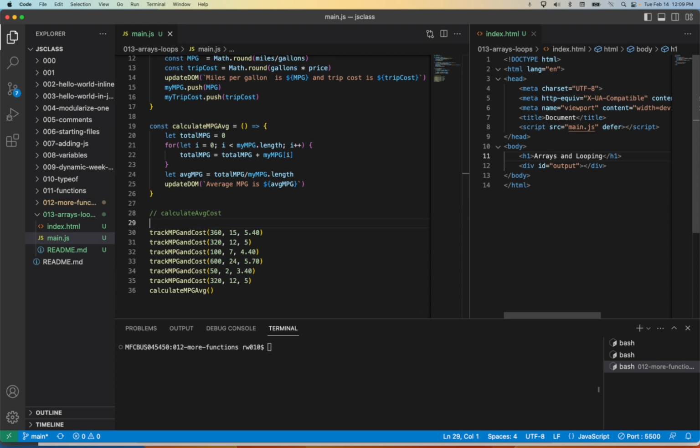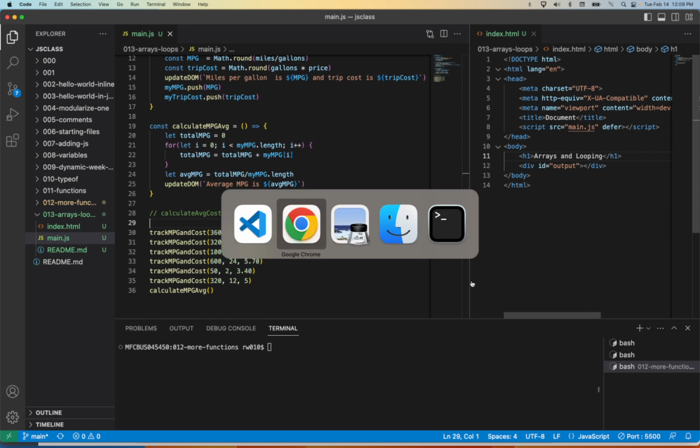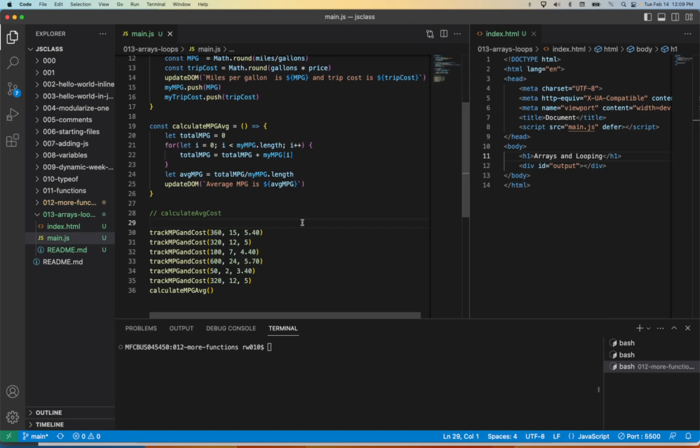So how would you do that? Given what we've learned, given what you now know, how would you calculate average cost? Give it a try. See if you can write the code. Commit that code no matter what it is. Before you look at the solution, commit your code. The commit message would be, with your dash m, my code for calc average cost. There we go.